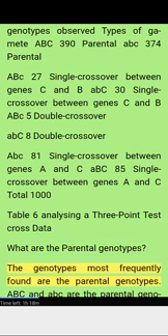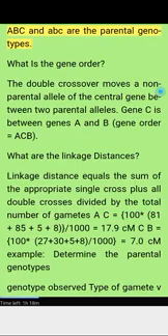What are the parental genotypes? The genotypes most frequently found are the parental genotypes. ABC and ABC are the parental genotypes. What is the gene order? The double crossover moves a non-parental allele of the central gene between two parental alleles. Gene C is between genes A and B. Gene order equals ACB.